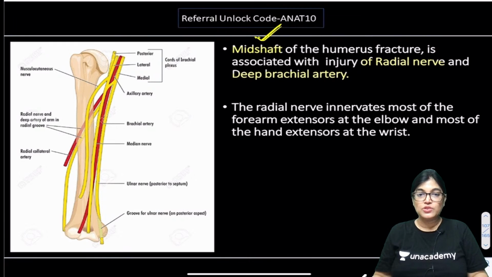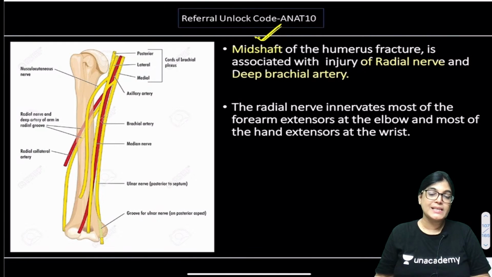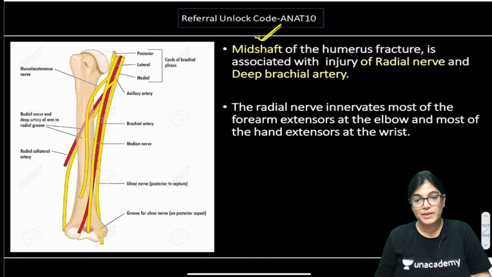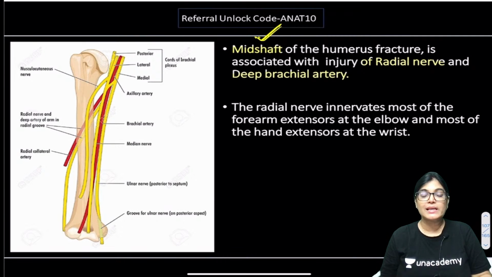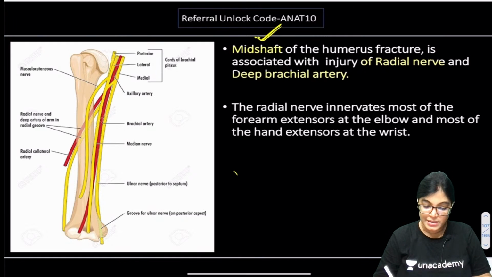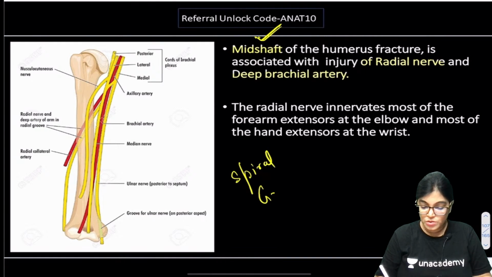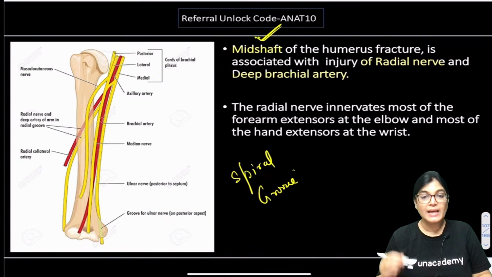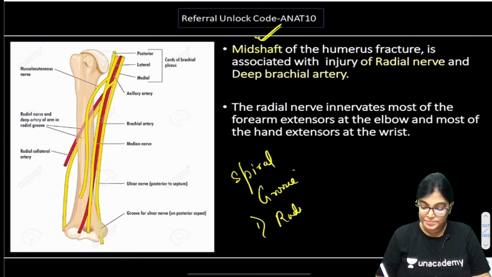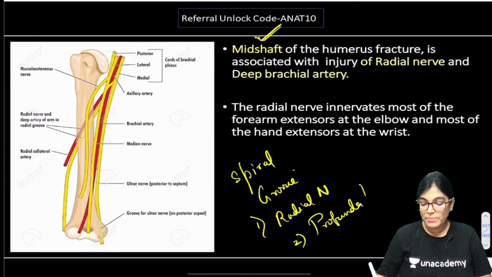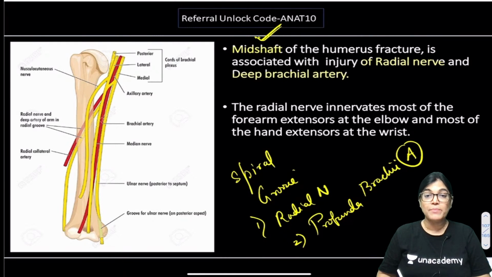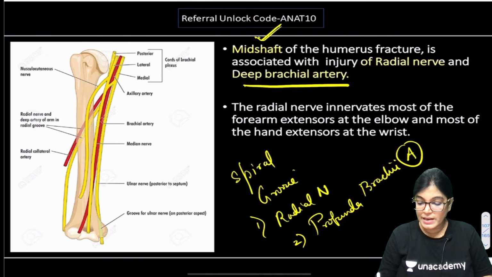Okay, Dipti. So the key point mentioned in this MCQ is the location of the injury. The location of the injury is in the area of mid shaft of humerus, means the shaft of humerus is involved. So when the mid region of the shaft of humerus is involved, that is the region of radial groove or spiral groove, and we know that two structures are lying there, one is artery and the other is nerve. The nerve is the radial nerve and the artery is the profunda brachii artery, whose other name is deep brachial artery.